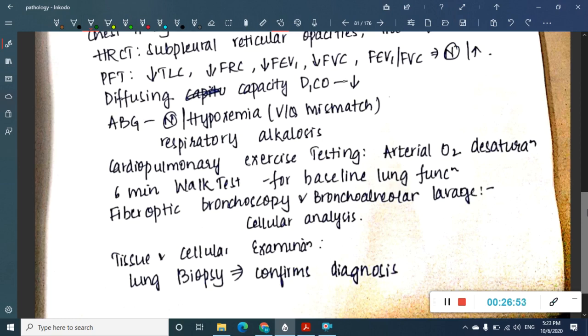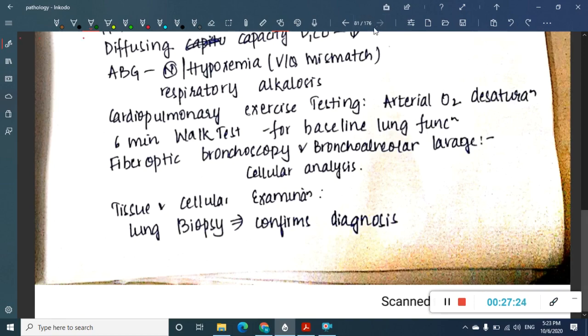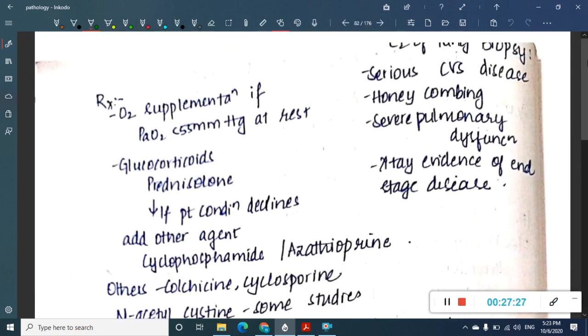Then fiber optic bronchoscopy and bronchoalveolar lavage are done mainly for the cellular analysis. You can also obtain the lung biopsy specimen through this bronchoscopy. And for this lung biopsy, as I have said, you will have to do staining and histology for all the specimens, and on histology you can clearly differentiate the different types of interstitial lung diseases. So we have learned all the histological features of all the interstitial lung diseases, right? Now what are you going to do? How are you going to treat the disease?